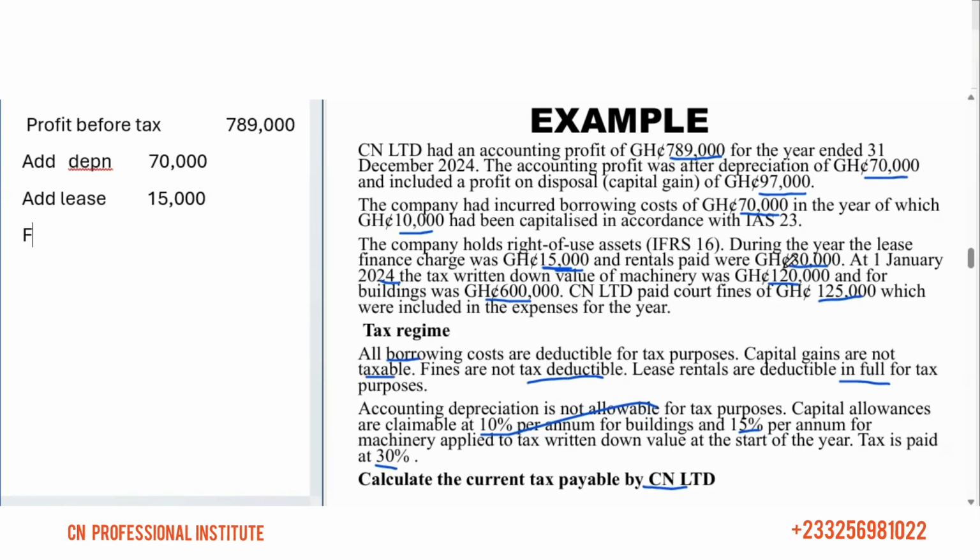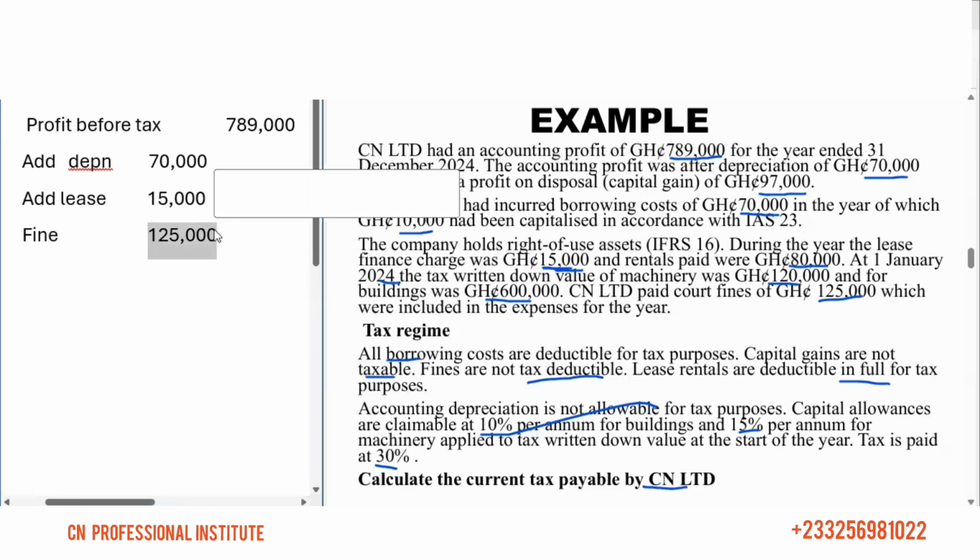And then the fine. They've paid a fine of 125,000. That fine was included in expenses. We are told that under the tax regime, fines are not tax deductible, so you have to add them back. So these are the items that we have to add back. Then when we sum, what do we get?